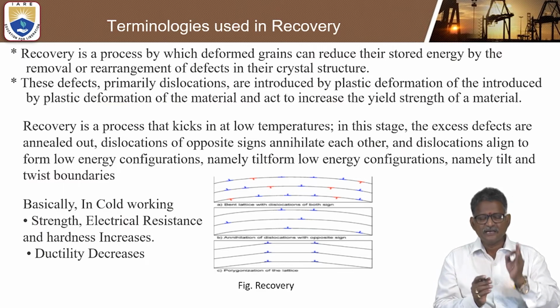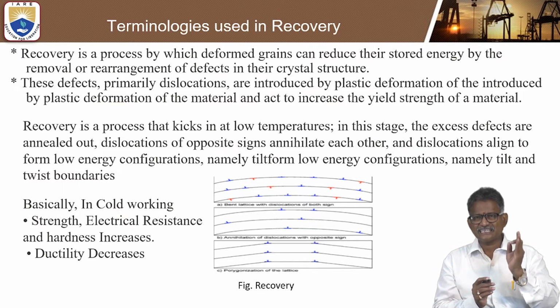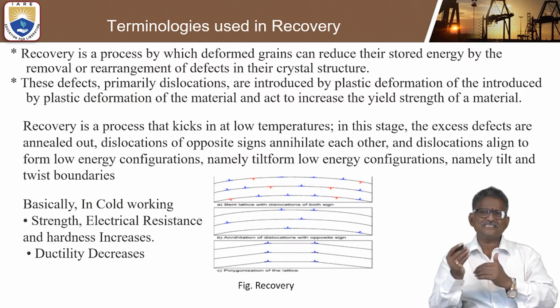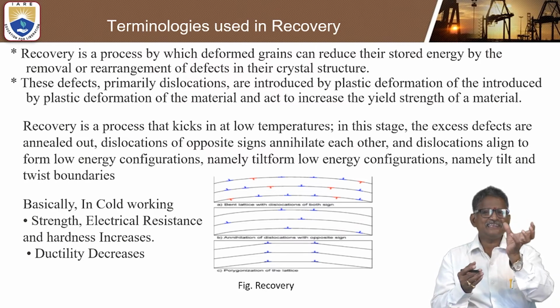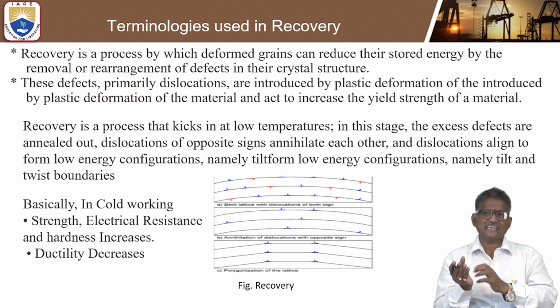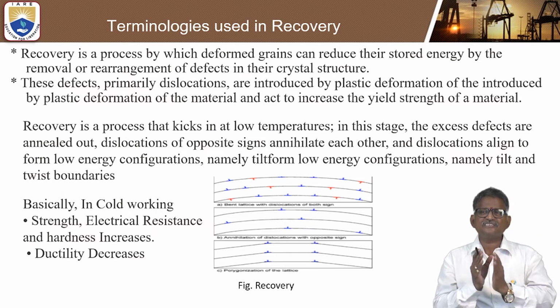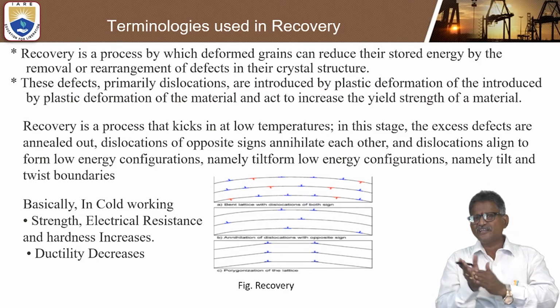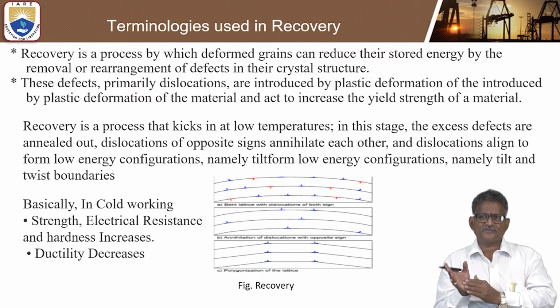So that is why recovery is a process that takes place at low temperature, but you are applying pressure. So due to pressure, what will happen? Excess defects are annealed, internal stresses can be relieved, dislocations of opposite sign annihilate each other, and these dislocations can be aligned to form low energy configurations, and also tilt to form low energy configurations.